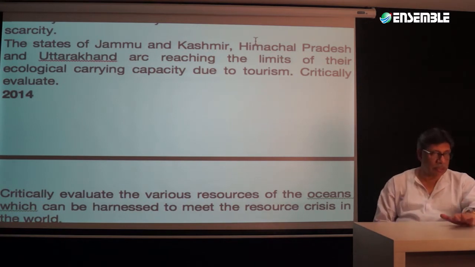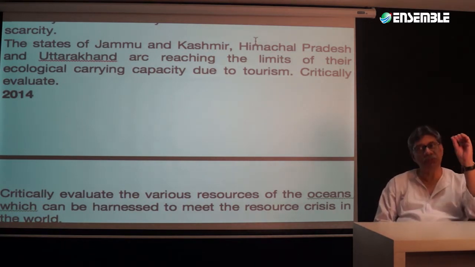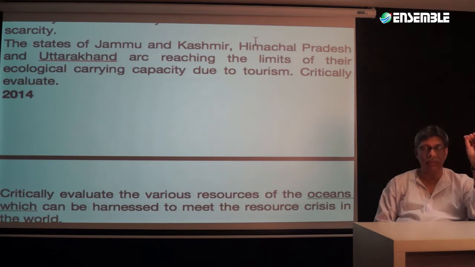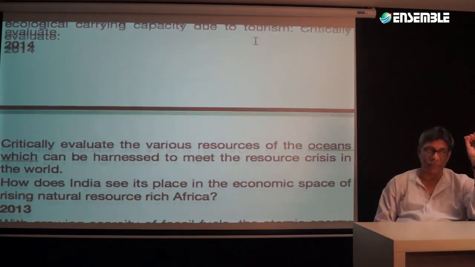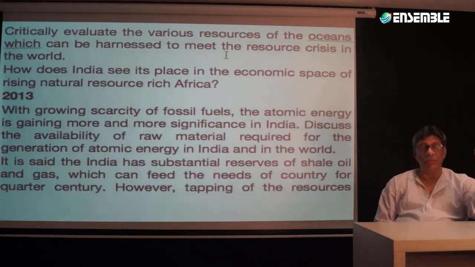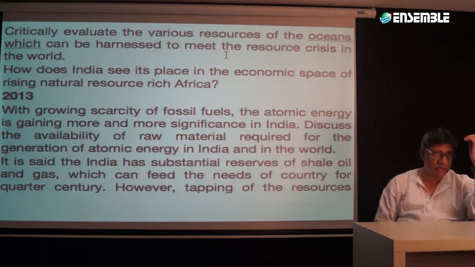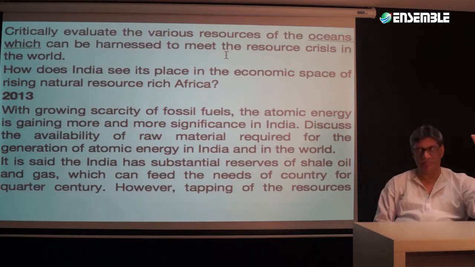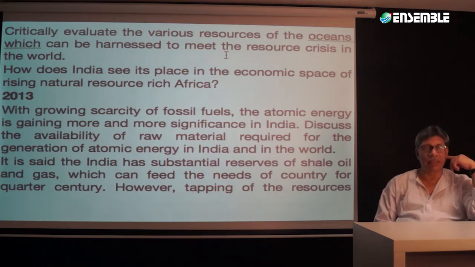All in all, it's not part of world geography, but both of these questions are contemporary, applied, and analytical. When we talk about critically evaluating the various resources of the oceans which can be harnessed to meet the resource crisis in the world, it lies on the periphery, the margins of the topic here.